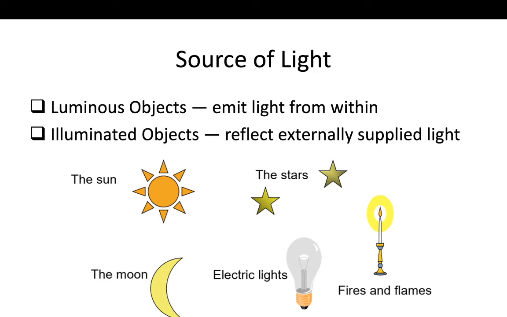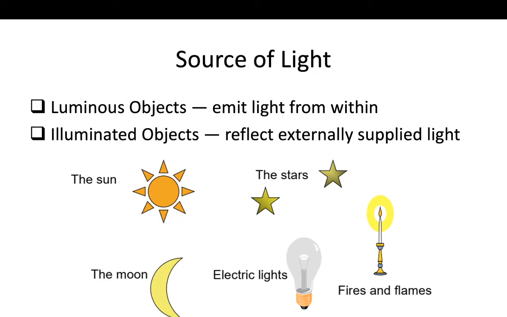So what are luminous objects? Luminous objects are those objects which emit light from within. This means they are generating the light, they are the source of the light, they are providing the light.